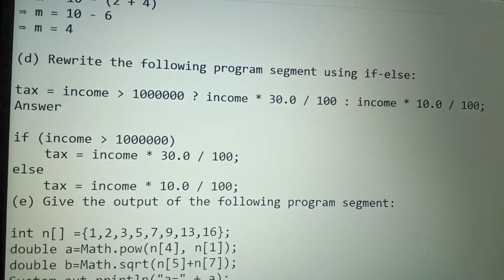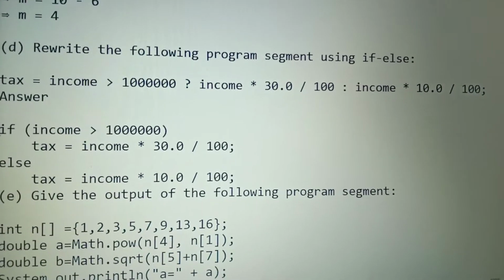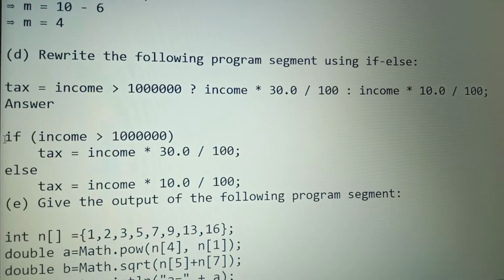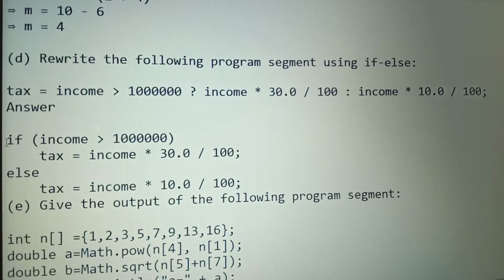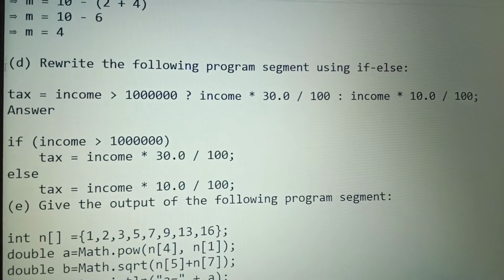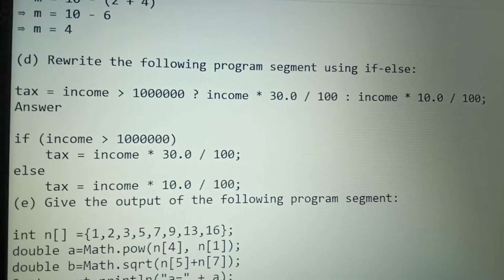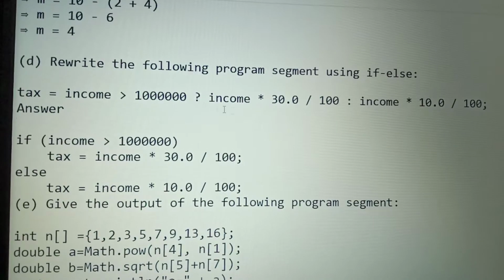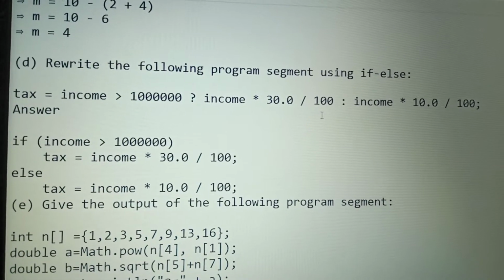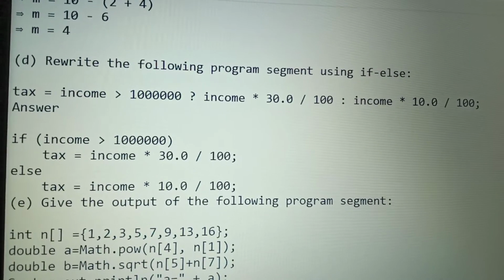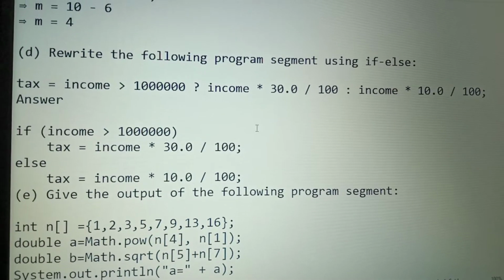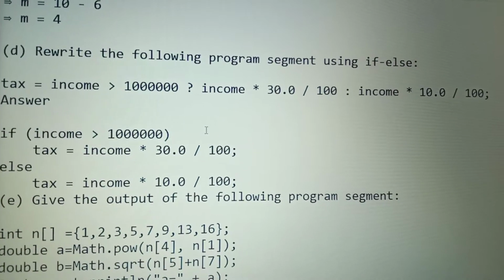You have to keep in mind that this question mark and this colon is the ternary operator. These are the two statements. So we can write the ternary operator using if-else also. We will write this statement as: if income greater than 1 lakh, then tax equals income into 30 by 100, and the else part will be income into 10 by 100. Means we can write anything which is written in ternary operator using if-else.